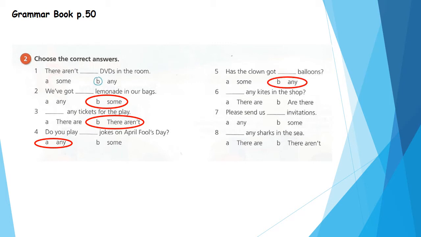Are there any kites in the shop? Yes, super. We'll say what? Are there any kites in the shop? Please send us some invitations. Yes, this is a positive sentence, so we'll use some. Are there any sharks in the sea? Yes, here we have any, so we need a negative with any, so we'll choose there aren't.